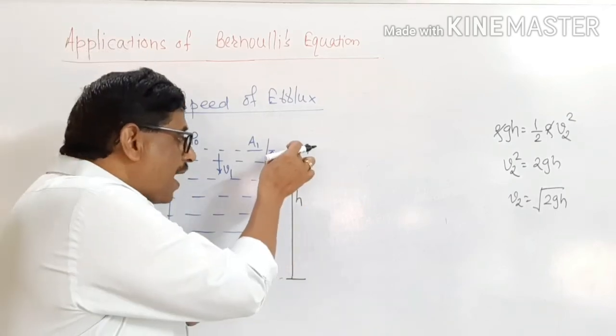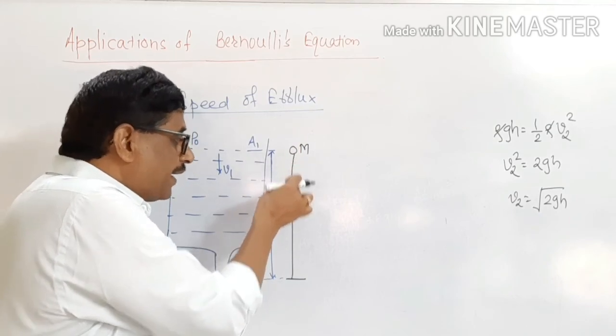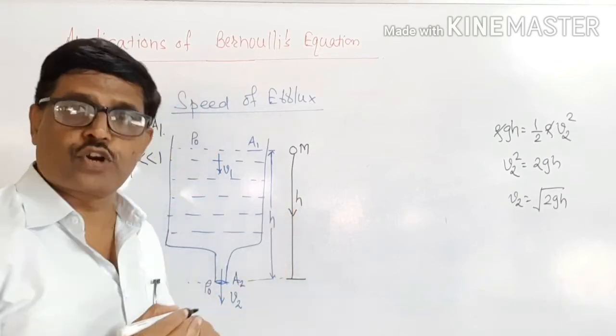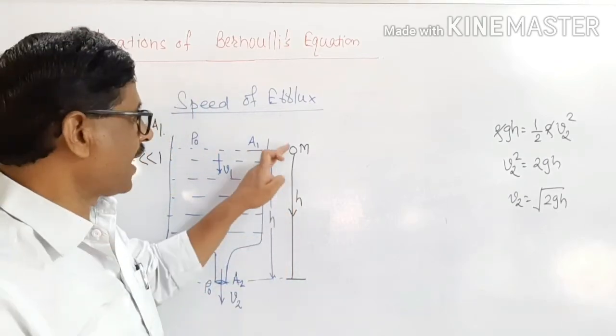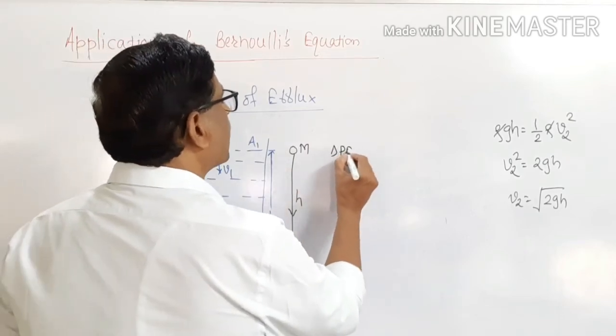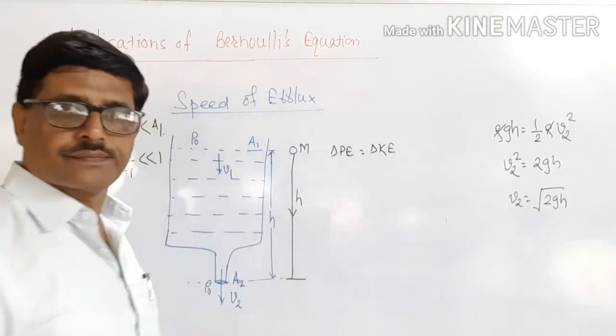Then this particle will move in a downward direction because of the gravitational force, and as it comes down, its potential energy gets converted into kinetic energy.